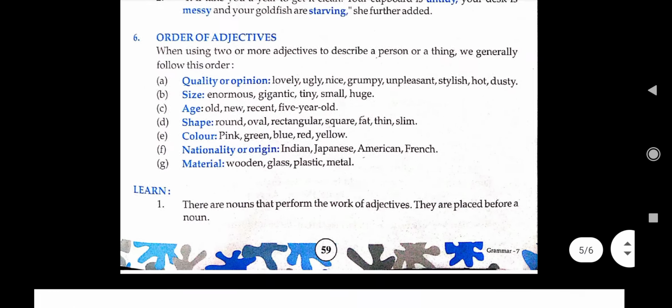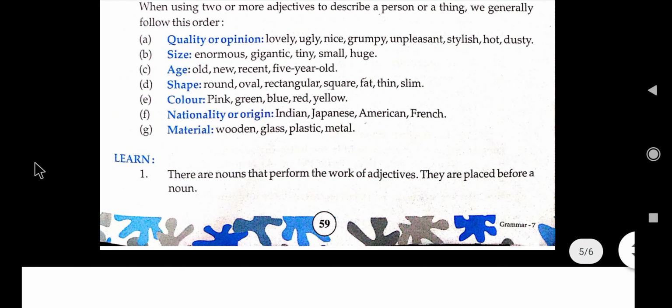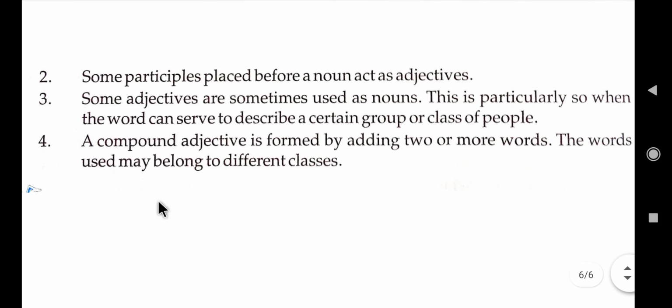So the things that you need to remember about adjectives is there are nouns that perform the work of adjectives. They are placed before a noun. So whenever we use a noun as an adjective, it always comes before a noun. Next, some participles placed before a noun act as adjectives, like barking dogs seldom bite.